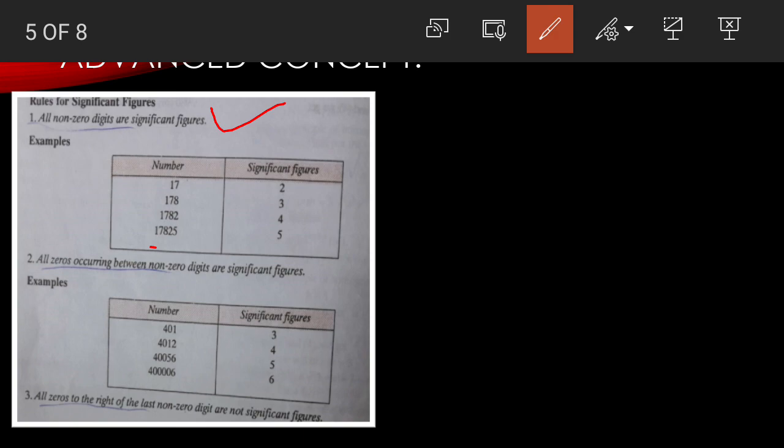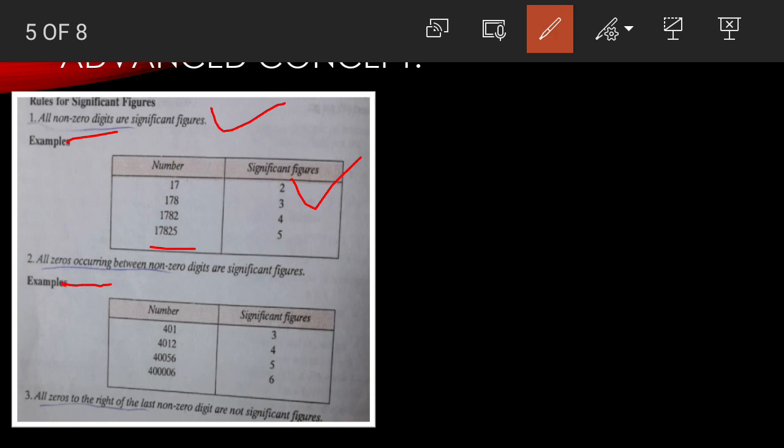Like you can see in this example, simple counting is written. Any number you can write, but keep in mind that non-zero is written there. That means any number without zero. Then directly just count the digits. Like 17 is a 2-digit number, so the answer is 2. If any number is 5 digits, then the answer is 5.